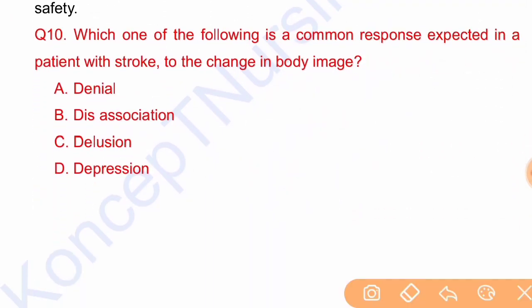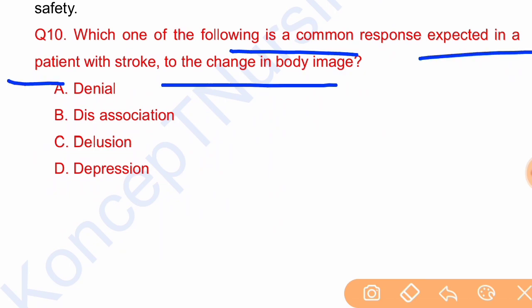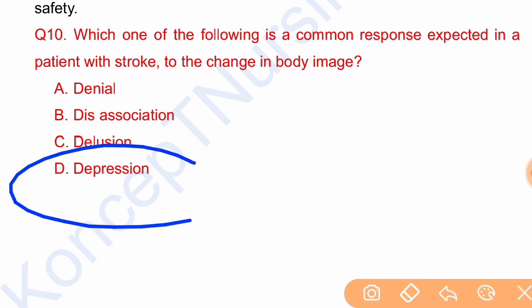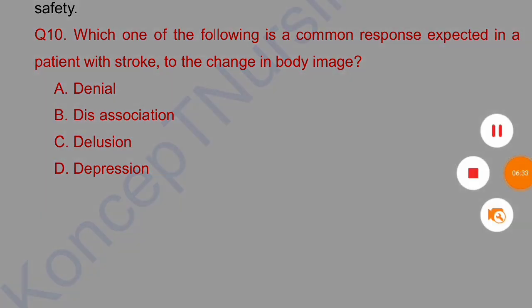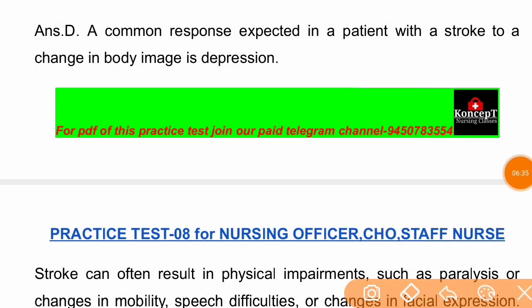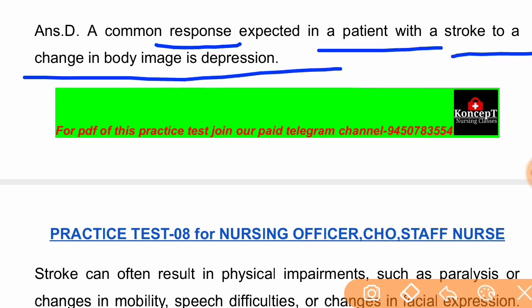Which one of the following is a common response expected in a patient with stroke to the change in body image? Denial, dissociation, delusion, depression. The correct answer is option D, depression. A common response expected in a patient with a stroke to a change in body image is depression.